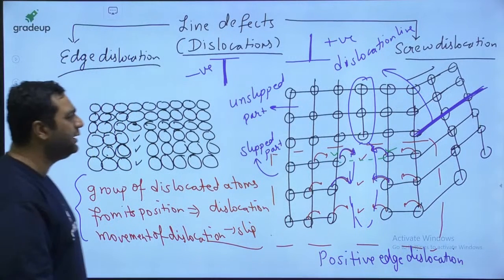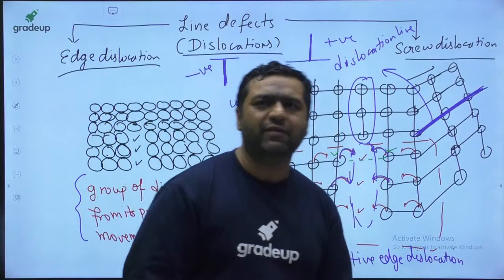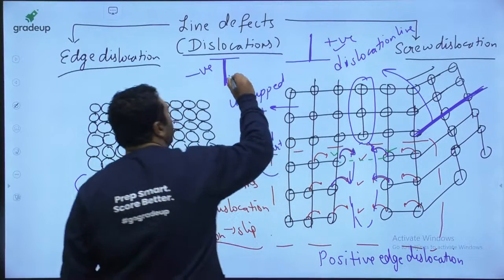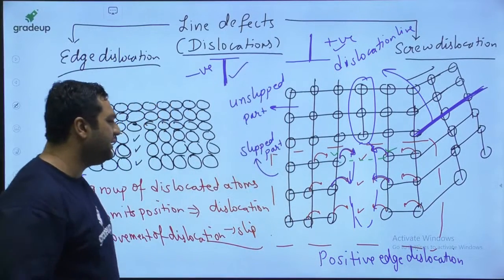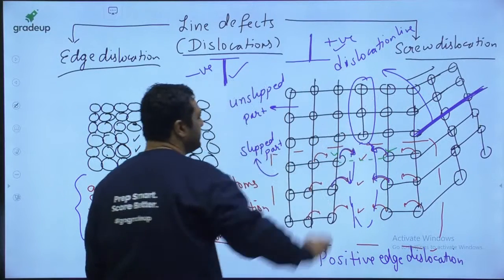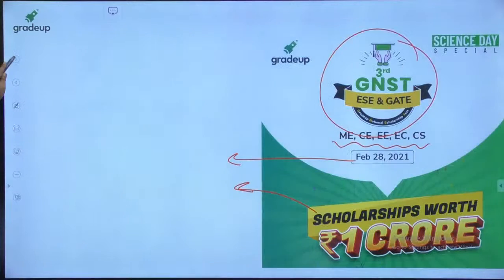So dear, this is something known as positive edge dislocation. This is positive edge dislocation, and this is negative edge dislocation. In negative edge dislocation, here the atoms will be present, and here there will be vacancies. Now my dear, I am showing you another look at this.